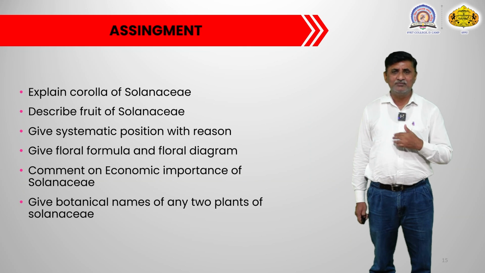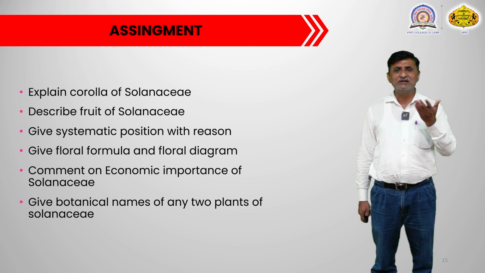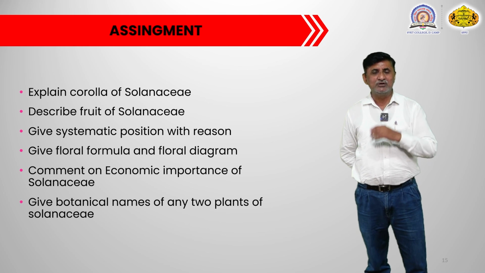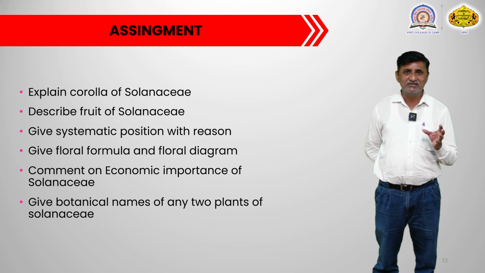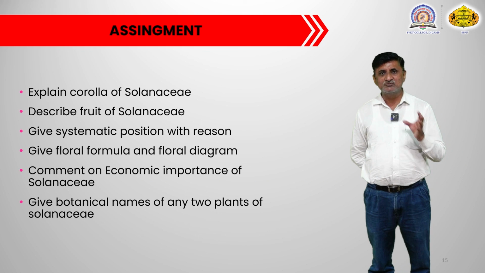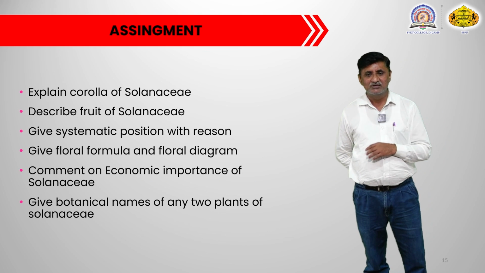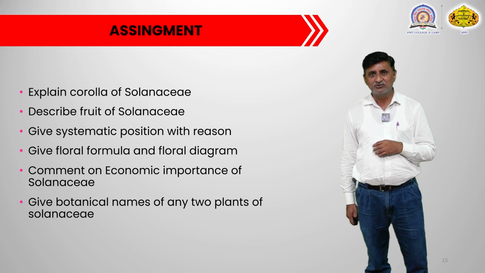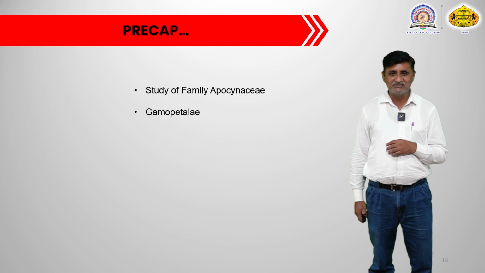There are many plants belonging to this family, from which we mentioned some in our videos. So you have to give the complete botanical name. It must contain the generic name, species name and authority. That will be a complete botanical name with respect to botanical nomenclature.